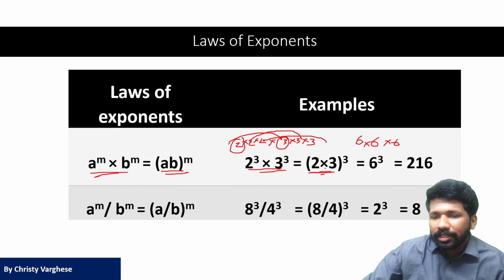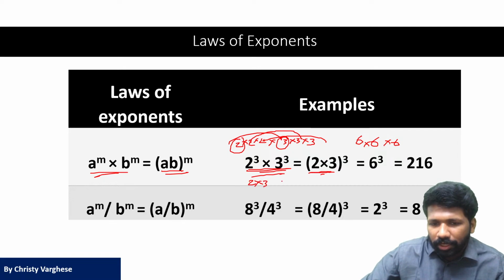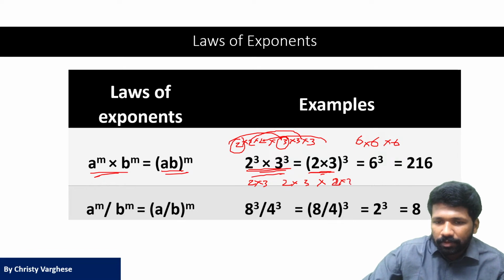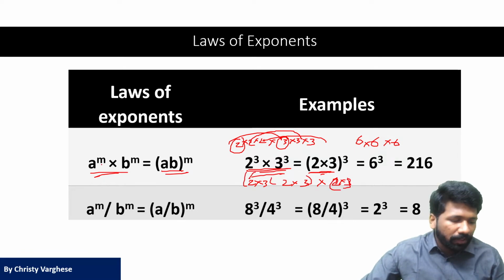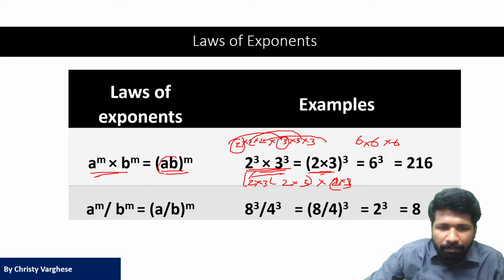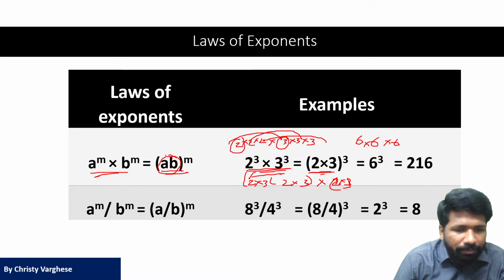2 into 3. That means 2 raised to 3 into 3 raised to 3 is nothing but 2 into 3, 2 into 3, 2 into 3. How many times? 3 times. Or simply speaking, you can say, if the powers are same, you can just club up what is there in the base.